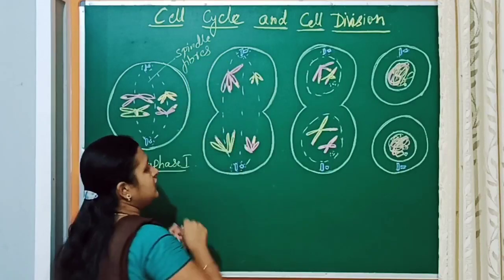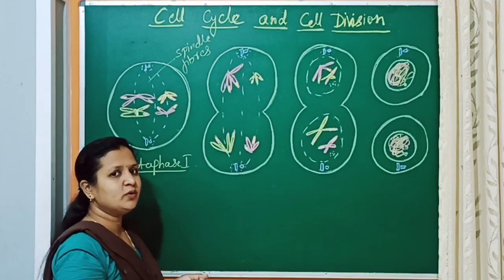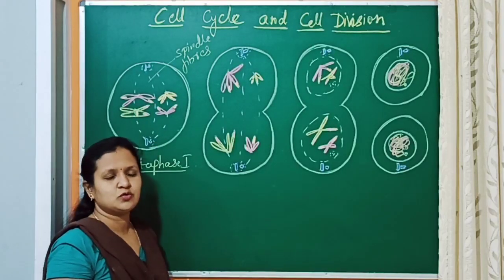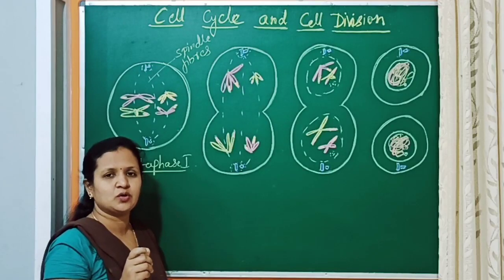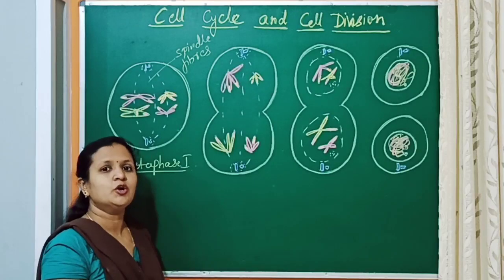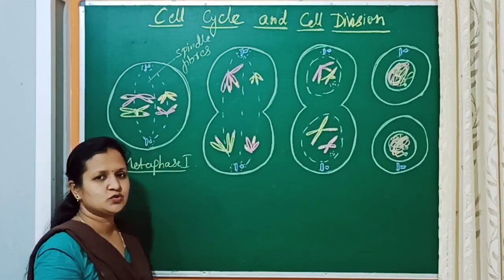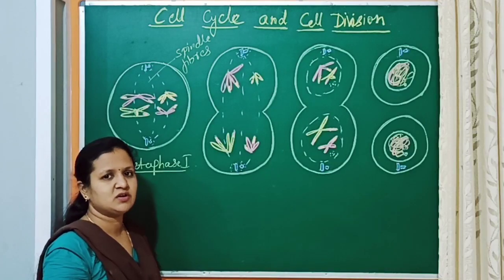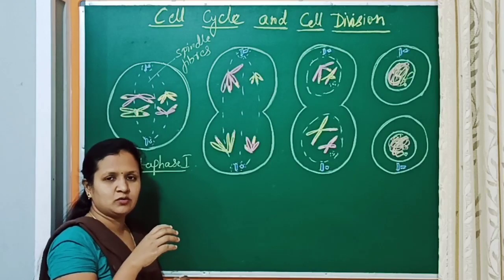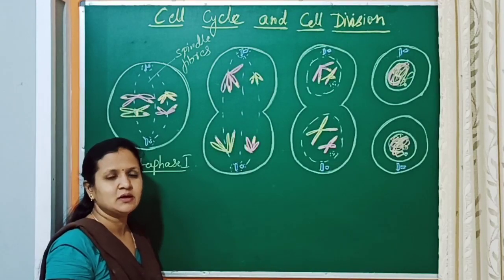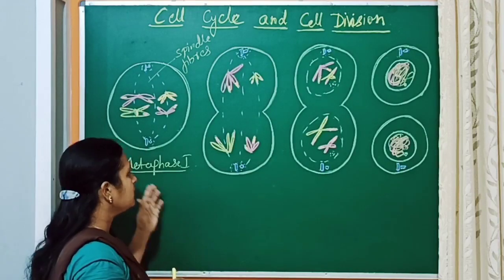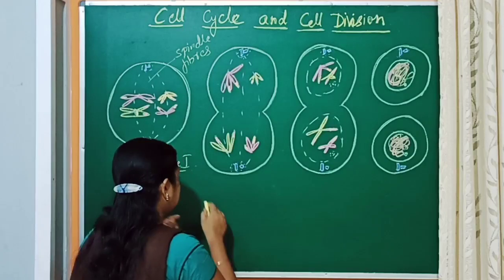will be completed. These spindle fibers will now attach to the centromere of the chromosomes. The two chromatids are held together at a point called the centromere, which is exactly the kinetochore. To that, the spindle fibers get attached in metaphase 1. So in metaphase 1, the pairs of chromosomes lie in the equatorial plate and the spindle fibers attach to the centromere.